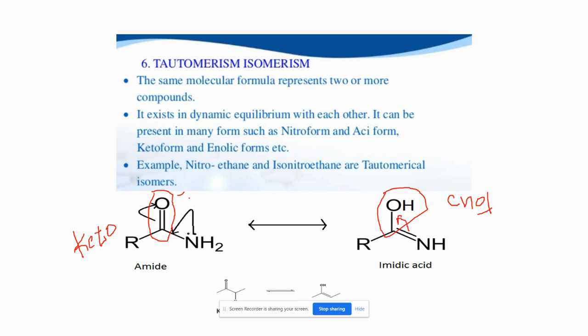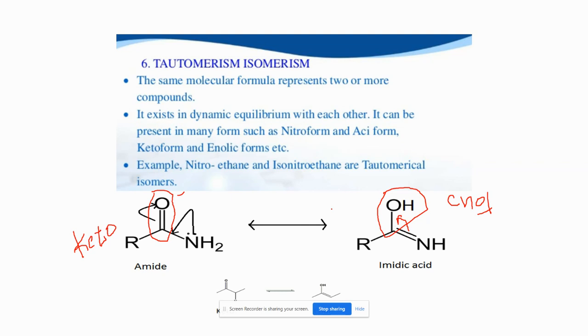and this bond forms again here, and it forms the keto form again. These two compounds are in dynamic equilibrium with each other. That means at one point of time this is in keto form, at another point of time it becomes enol, and so on. This process happens continuously.